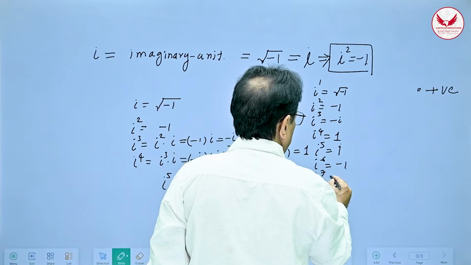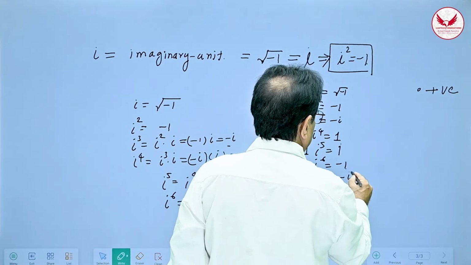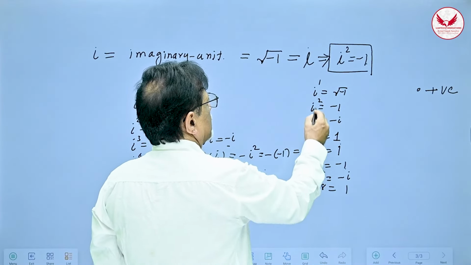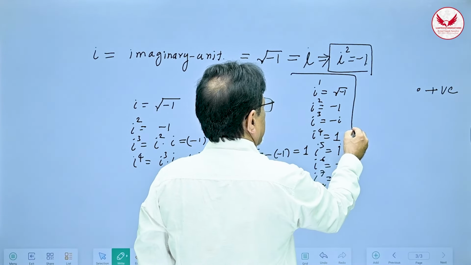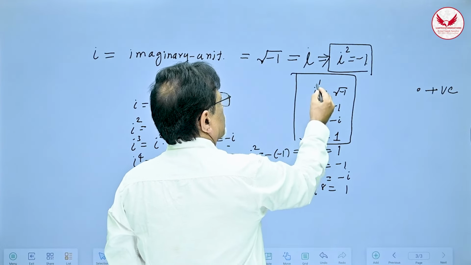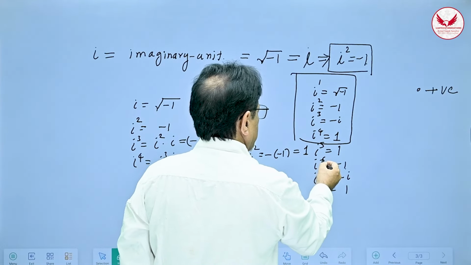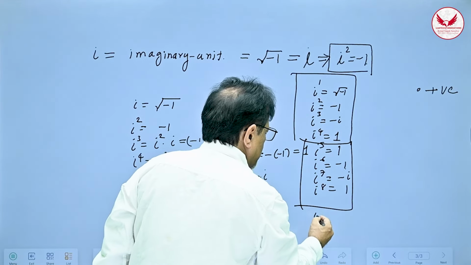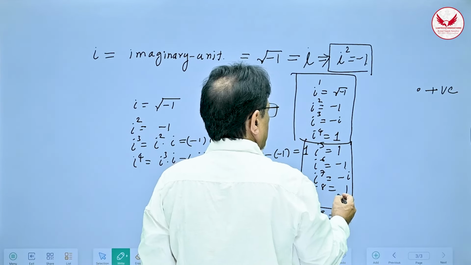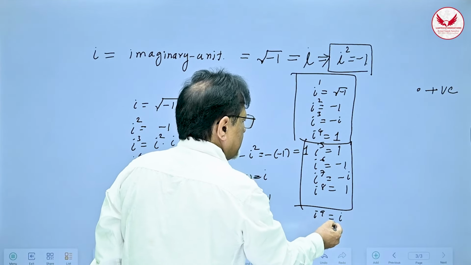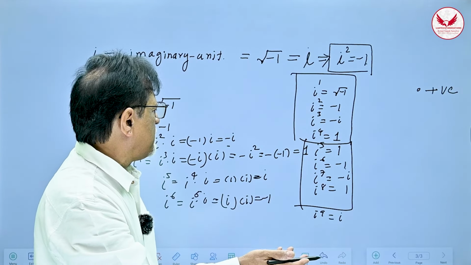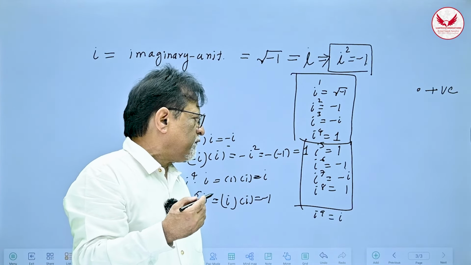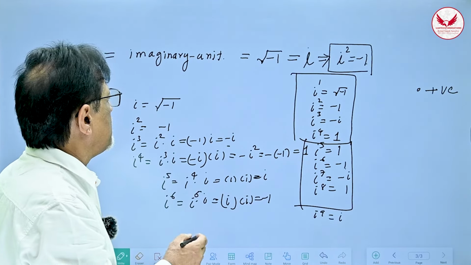As you might have guessed, what will be i raised to 7? It will be minus i. What will be i raised to 8? It will be again 1. So you can see this cycle keeps on repeating itself. So 1, 2, 3, 4. Again 5, 6, 7, 8. Now you can immediately tell me what is i raised to 9. i raised to 9 will be i. Then next, i raised to 10 will be minus 1, i raised to 11 will be minus i, and i raised to 12 will be 1. So this cycle keeps on repeating.